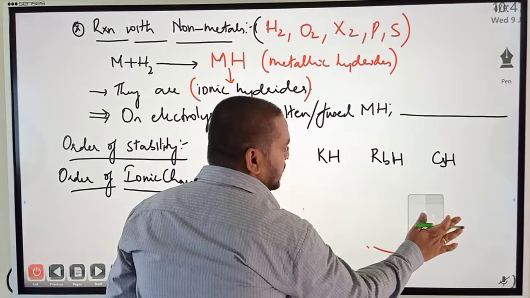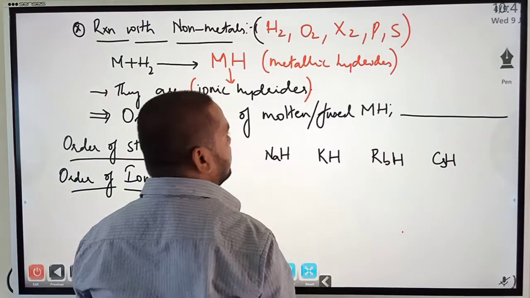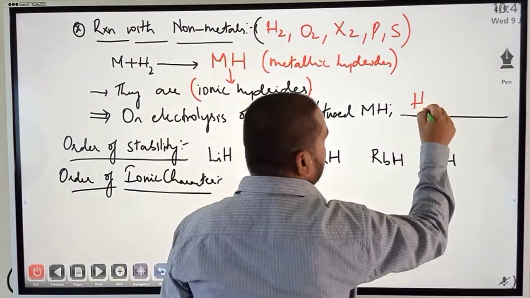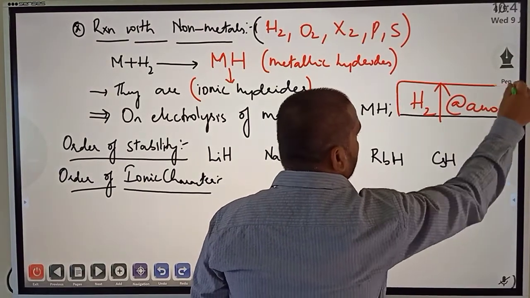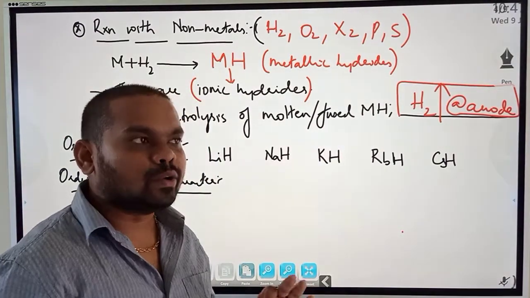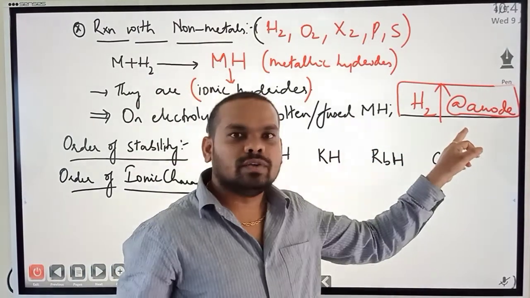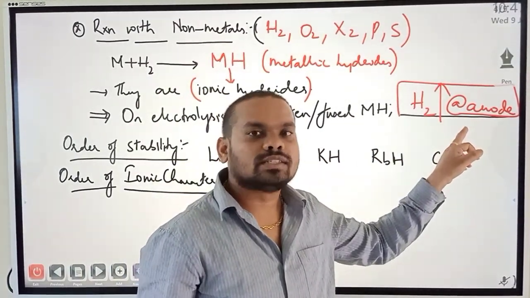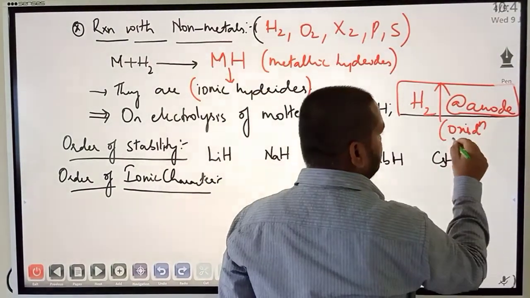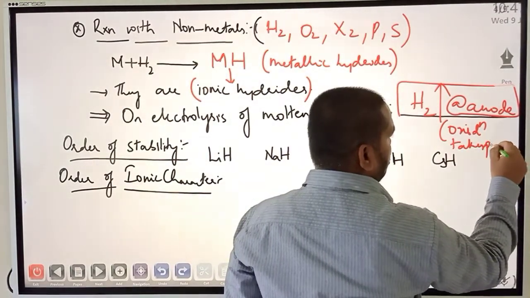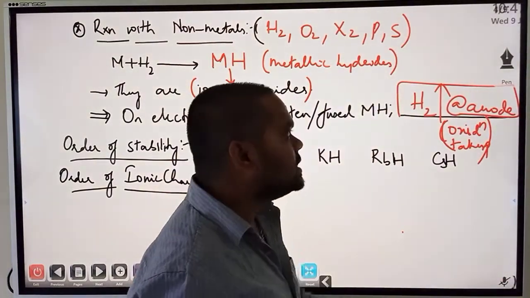Now, on electrolysis of this metallic hydride, it releases hydrogen gas at anode. Most important point is this: on electrolysis, metallic hydride releases hydrogen gas at anode. See, always remember, at anode oxidation takes place. Oxidation takes place at anode.